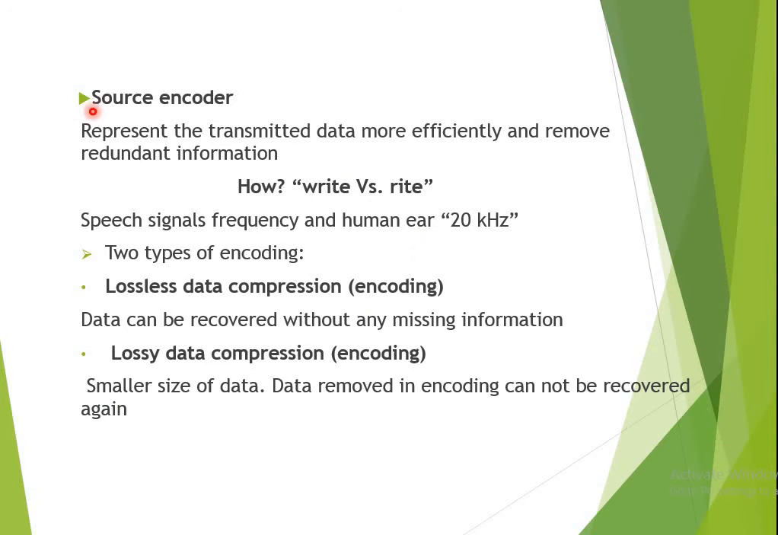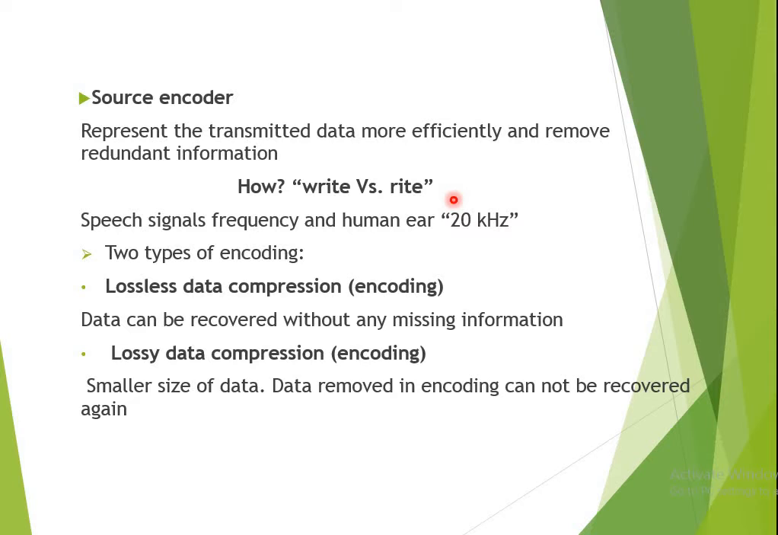The first block is your source encoder. Now what is the job of a source encoder? It represents the transmitted data more efficiently and removes redundant information. Now how is it going to do this? Here an example is given to you, "right" versus "write". If you pronounce both, you will read them out as the same thing. So that is the job of a source encoder.